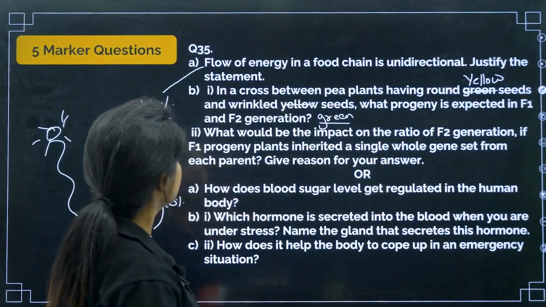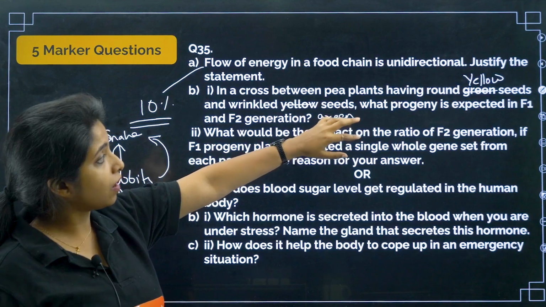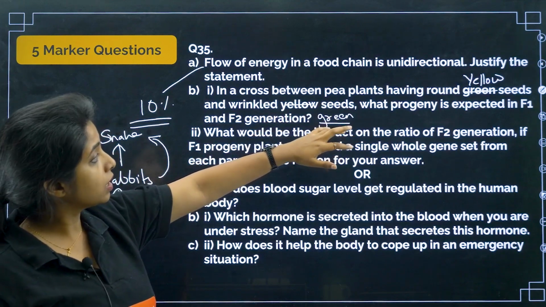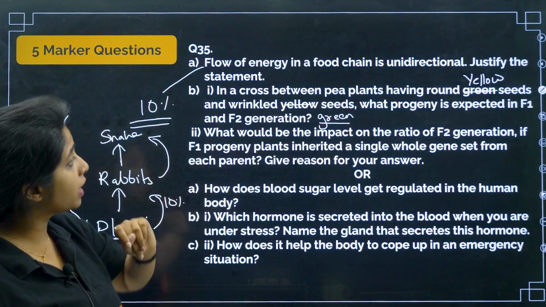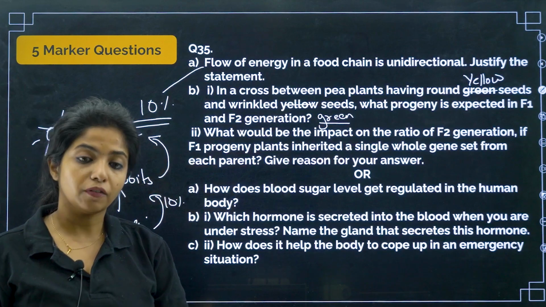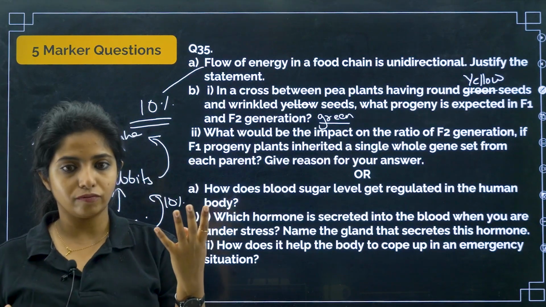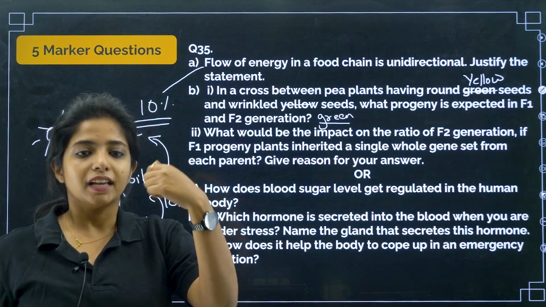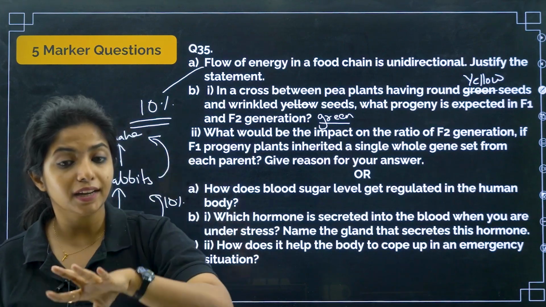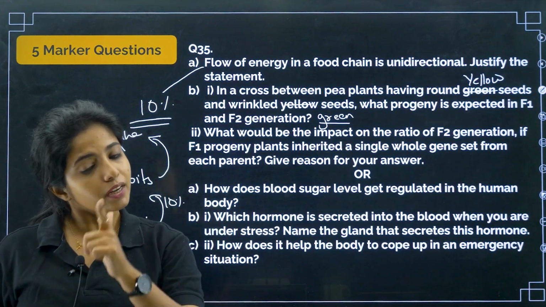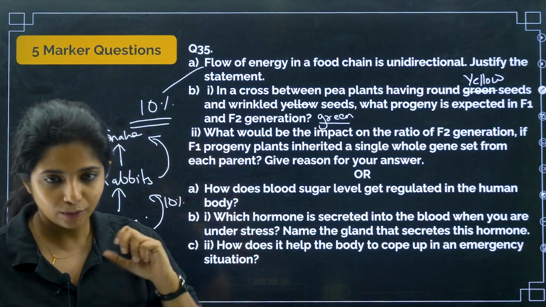So, what was the question? In a cross between pea plants having round and yellow seeds and wrinkled and green seeds, what progeny is expected in F1 and F2 generation? So, in F1 generation all of them are round and yellow, in F2 generation you have 4 of them round and yellow, and then instead of round and yellow you write round and green, new combination. Wrinkled and green was there, so now you write wrinkled and yellow.